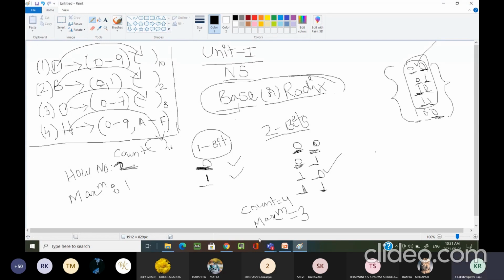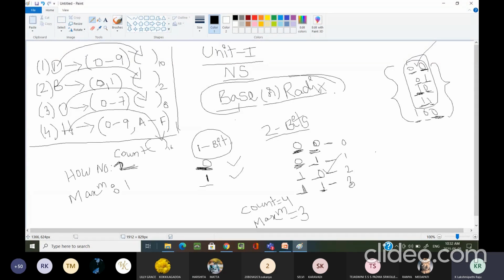Are you getting the count of numbers I can write? This is the first number, this is the second number, this is the third number, and this is the fourth number. Now, if I convert this into decimal, this will become 0. If I convert this into decimal, this will become 1. This will become 2. And this will become 3.